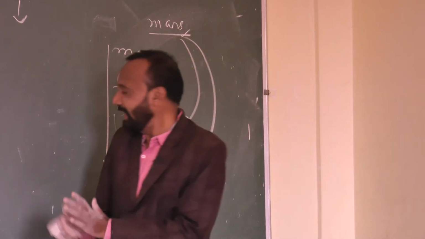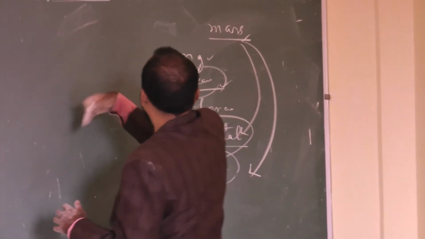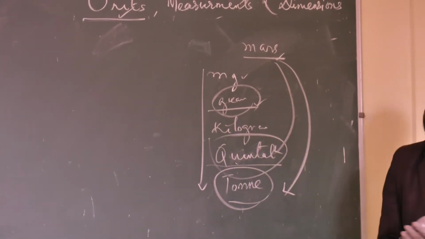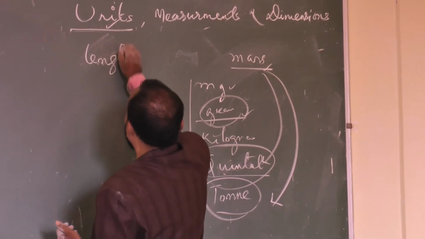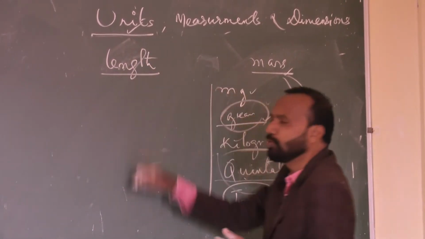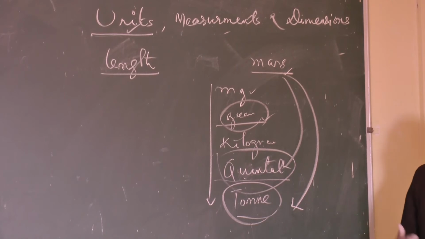Again, for example, I am talking about the units of another quantity after mass: length. You must understand the use of units for different related quantities.